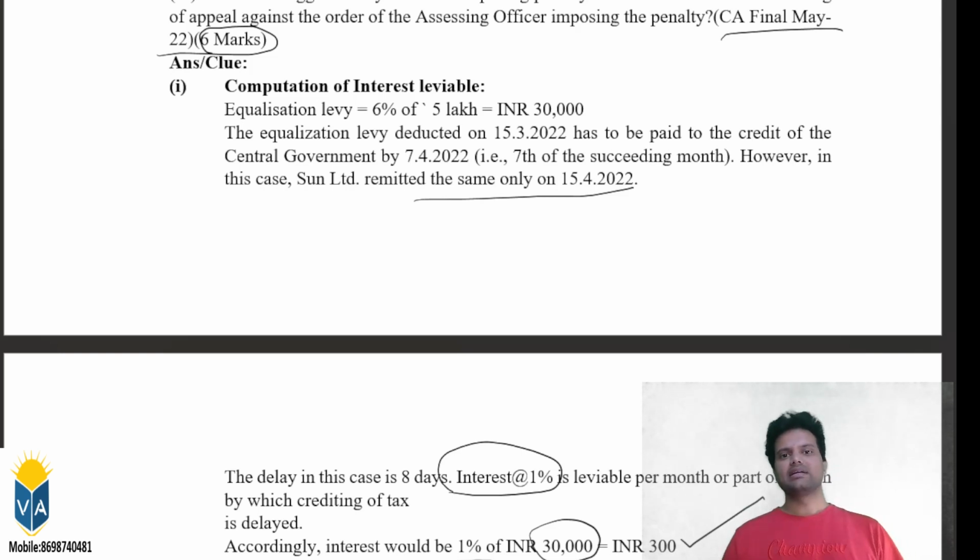Question number three. Sun Limited agreed with the order of the imposing penalty. What is the time limit for filing appeal against the order of the AO? So we discussed about the separate provisions also. If assessing officer issues an order, then SSC has a right to file an appeal before the CIT appeals, right? CIT appeals. If not agreed with the CIT appeals order, they can file an appeal before the ITAT. In these cases, assessing officer has issued a notice. What is the first appellate authority? CIT appeals. What is the timeline to file the appeal? 30 days. Which form number they need to use? Form number 3. That's what the answer is.